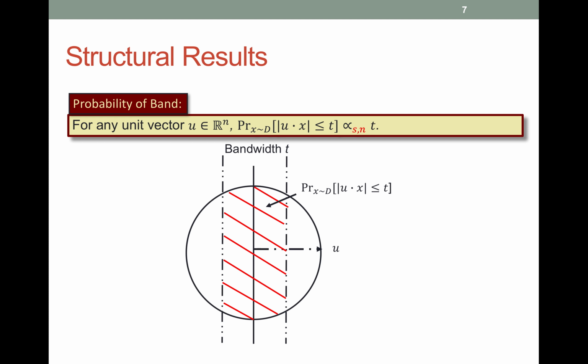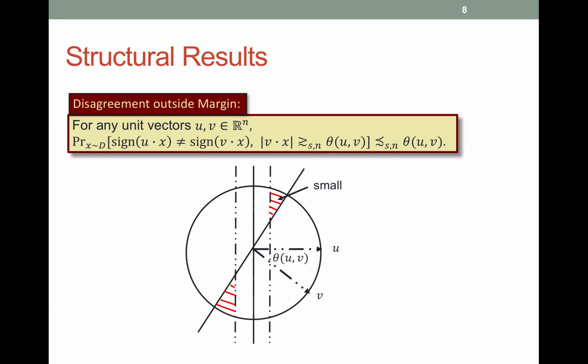We also study the probability of a band around any unit vector u, and we show that the probability of the band is roughly proportional to the bandwidth t. We also study the disagreements outside the margin for any two unit vectors u and v, and we show that it can be upper bounded by the angle between u and v.